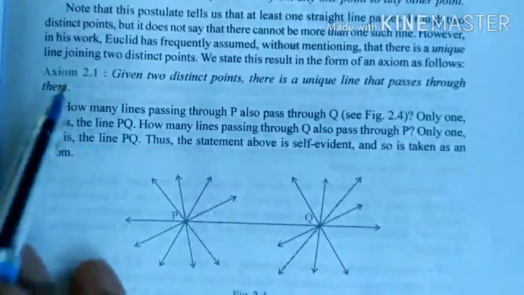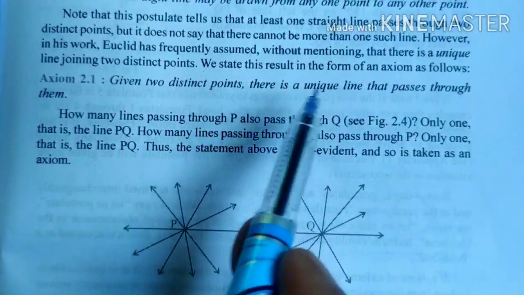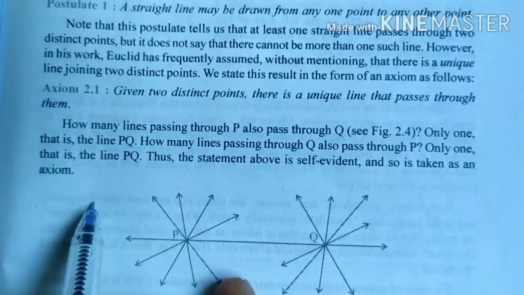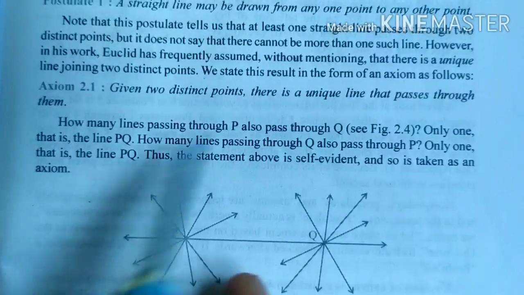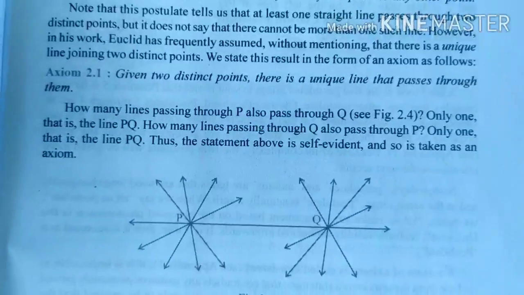And axiom 5.1 is given: given 2 distinct points, there is a unique line that passes through them. If 2 points are given, you can draw only one line. That is the meaning of unique line.